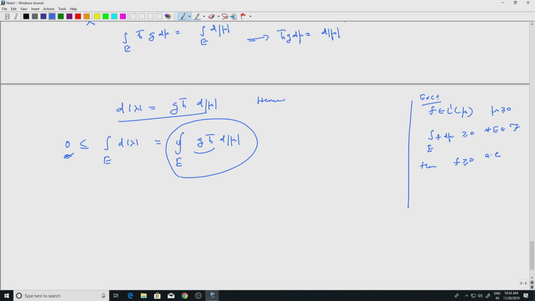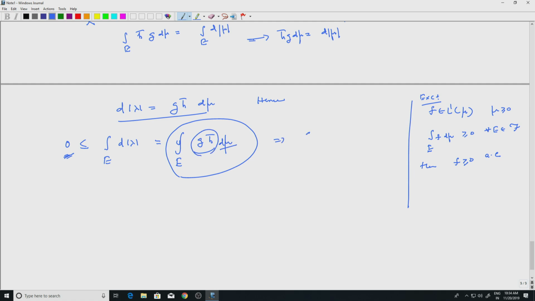Why do I keep writing mod mu? Mu is positive, right. So, I can write just mu. I am making silly mistakes, okay. So, this is a positive measure and I have a function whose integrals are positive.